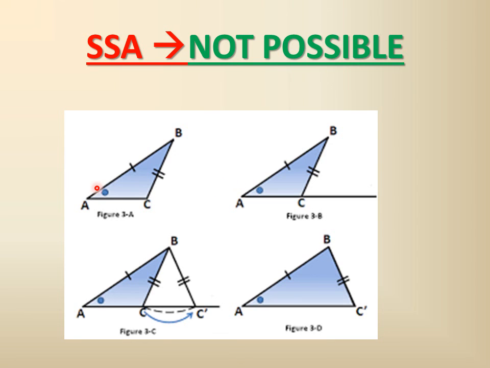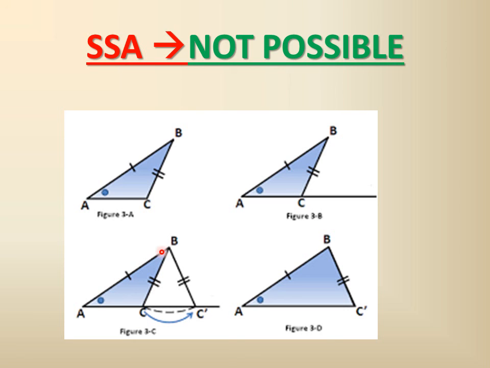And this A is the angle, and this angle is not between these two sides. Okay, the two triangles are there. Now, if we extend this AC along the same line to C dash, what do we get? We get an isosceles triangle.